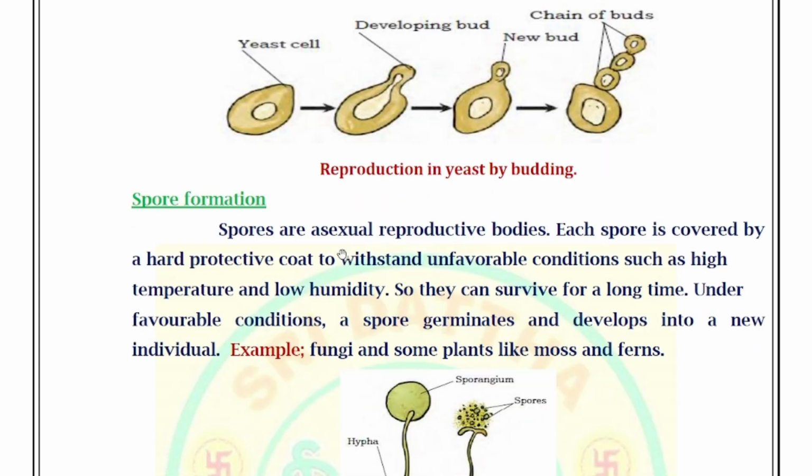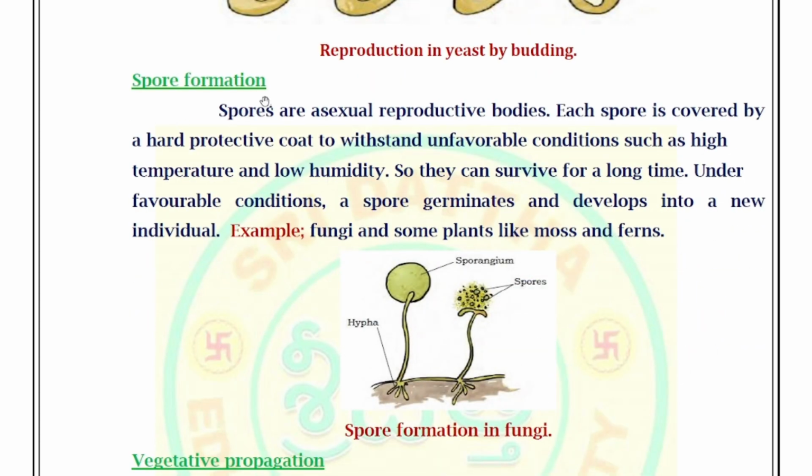Next, spore formation. Spores are asexual reproductive bodies. Each spore is surrounded by a hard protective coat to withstand unfavorable conditions such as high temperature, low humidity, etc. So they can survive for a long time, and under favorable conditions, a spore germinates and develops into a new individual.